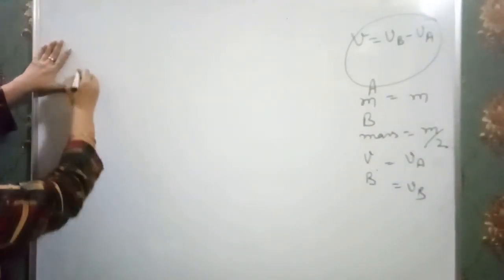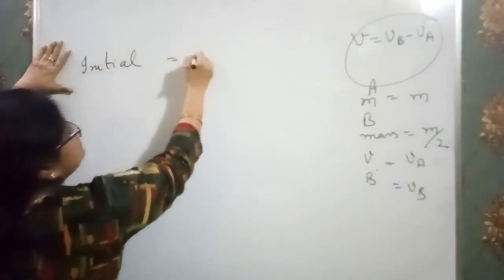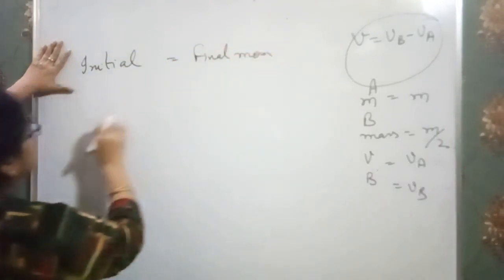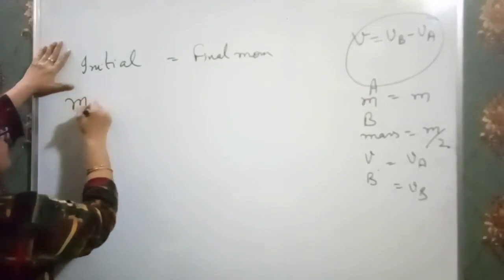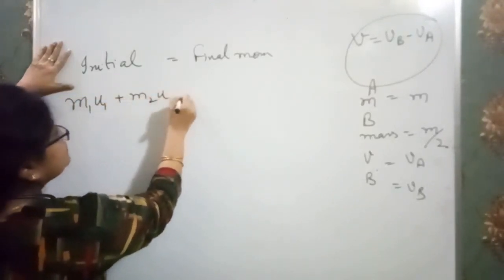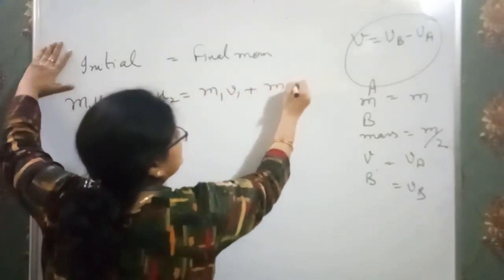Clear? Now initial momentum is equal to final momentum, we know. So m1 u1 plus m2 u2 is equal to m1 v1 plus m2 v2.